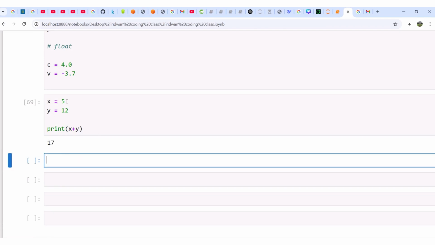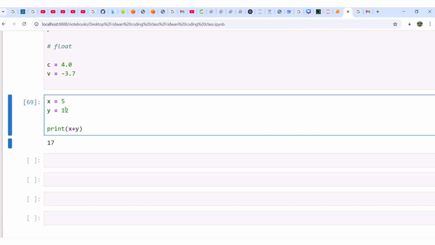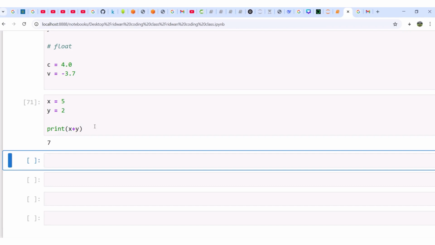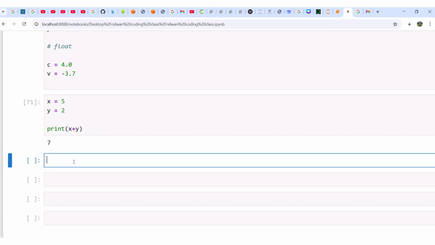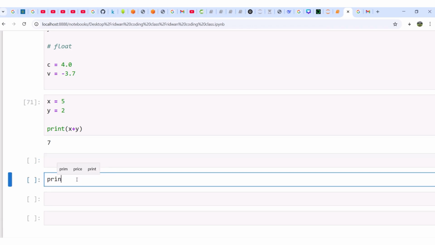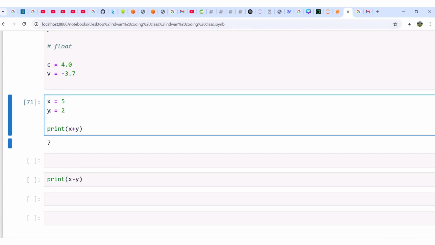I have already said x is 5 here, and y is what? Let me even say y is 2. If I say print x plus y, that is 5 plus 2. That's what? 7. I've executed it again. So now, what if I want to do subtraction? Print x minus y. What will it give me? Don't forget, since we have already assigned 5 to x here, and we have assigned 2 to y here, it's going to see all those values.